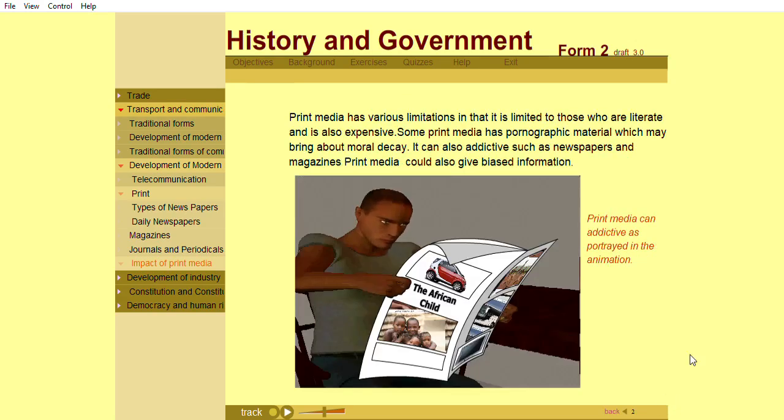Print media has various limitations in that it is limited to those who are literate and is also expensive. Some print media has pornographic material which may bring out moral decay. It can also be addictive, such as newspapers and magazines. Print media could also give biased information.